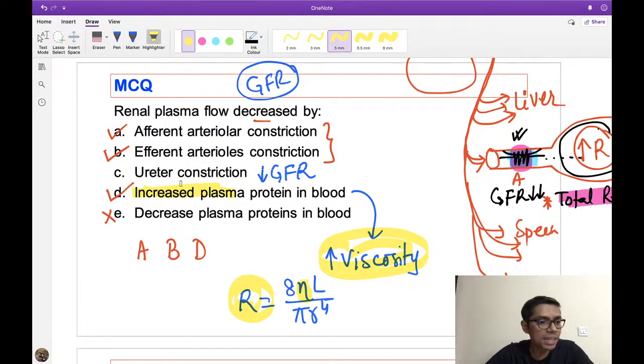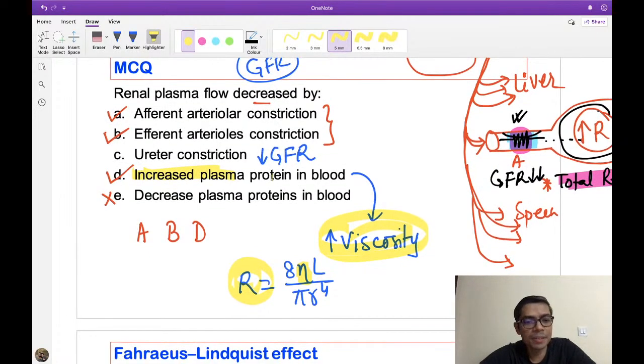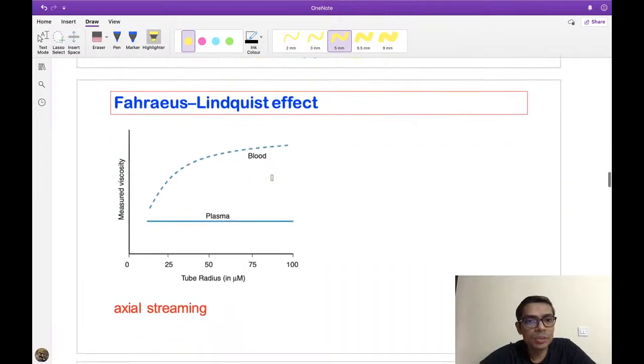Now one thing I am asking here, what is the relationship of the viscosity with the diameter of the blood vessel? If the diameter is less, what will happen to the viscosity? What do you think? If the diameter of the vessel decreases, what will happen to the viscosity? Right? Okay. So see here, please try to remember this effect.